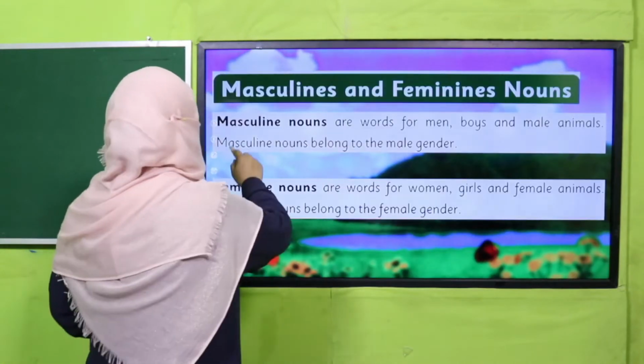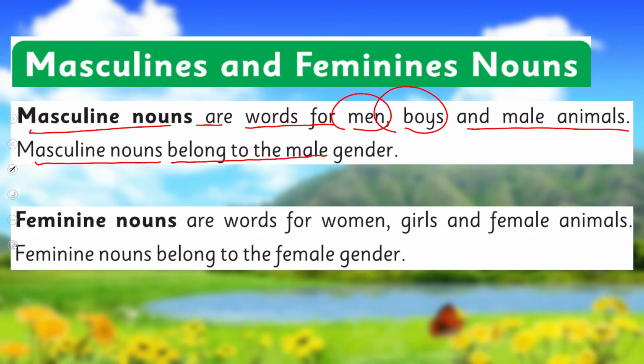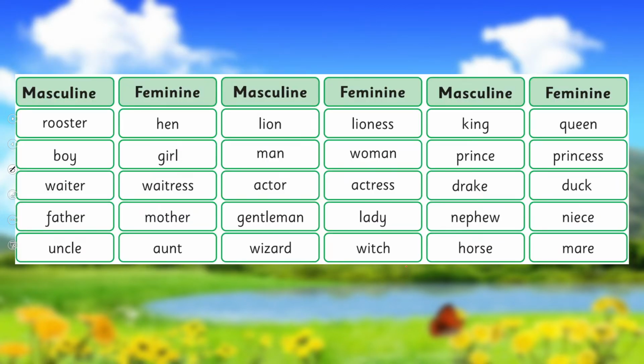So it's from your book. What does your book say about it? Masculine nouns are words for men, boys, and male animals. And masculine nouns belong to the male gender. Feminine nouns are words for women, girls, and female animals. And feminine nouns belong to the female gender. Here is a list. I want all of you to pause your video, read out this list, and find out how many masculine and feminine nouns there are. Pause the video, read it, and then come back.